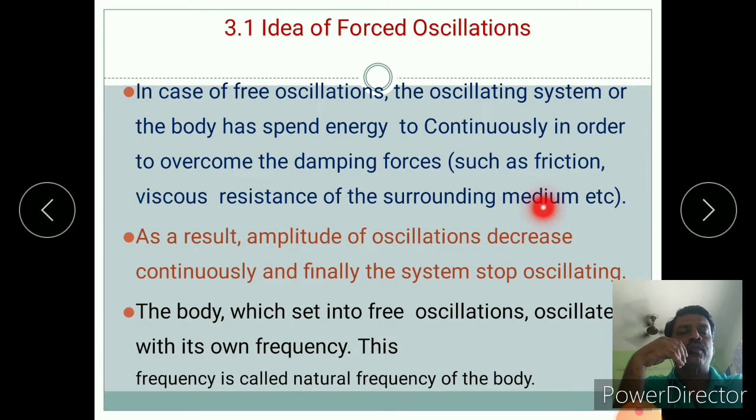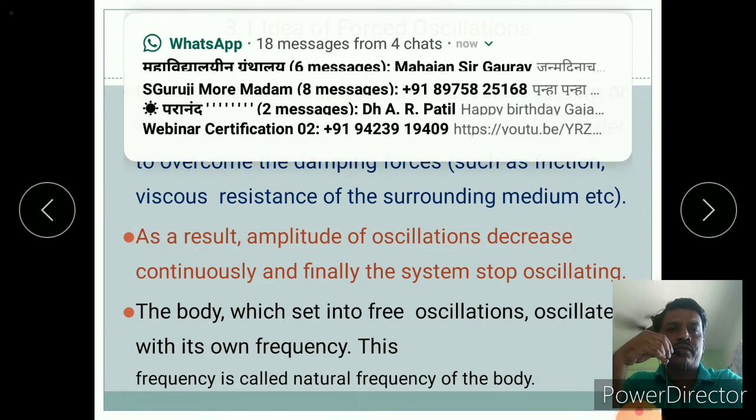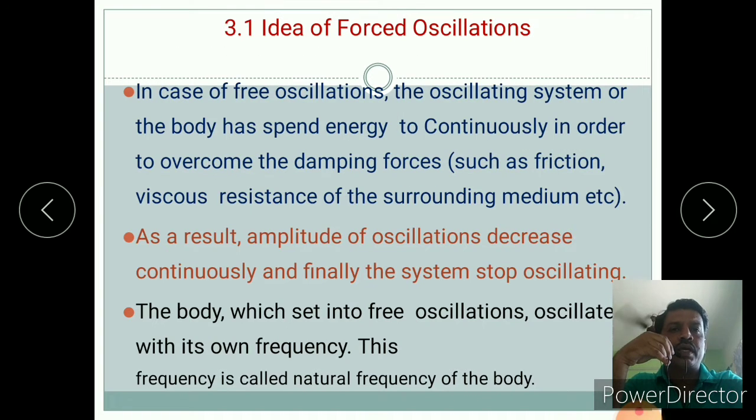Such type of oscillation means first we displace it from its mean position, and when we release it, it will move like this. In this way, that pendulum will oscillate. Such type of oscillations are known as free oscillation. But such oscillation will come to rest due to two things. First thing, it is known as damping force, friction, viscous resistance of the surrounding medium.